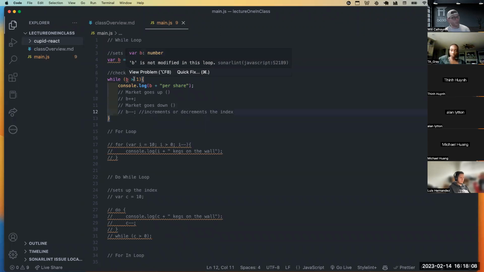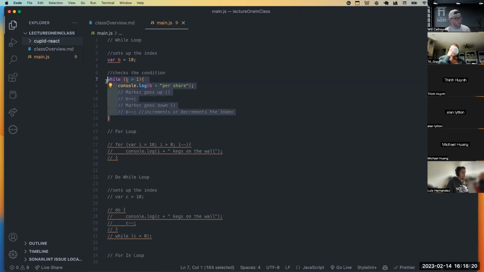B never has a chance for this condition to be false because it's going to stay 10, and 10's always greater than 1. So it's just going to be stuck in what we call an infinite loop, meaning that your system will break. If you have an application, it's just going to sit here and console log until it gets a Stack Overflow, and then it goes down.